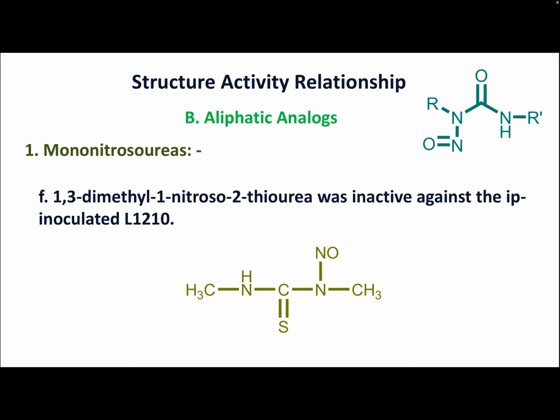1,3-dimethyl 1-nitroso-2-thiourea means if we substitute the oxygen with sulfur, then such compounds will not have any activity against this intraperitoneal inoculated L1210 cancer cells. So we cannot substitute oxygen with sulfur in case of N-methylated nitrosoureas or simple nitrosoureas. So this was all about the aliphatic analogues of mononitrosoureas.